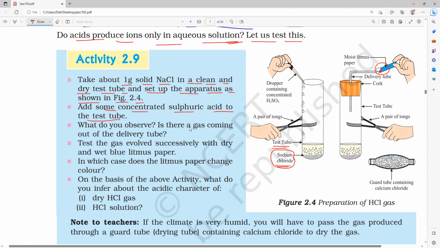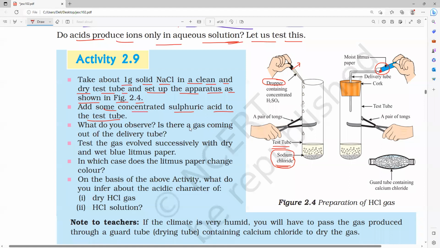It is very, very dangerous. That is why they are not adding it directly, since it is concentrated. What do we have to use, everybody? A dropper. A dropper containing concentrated sulfuric acid. Sir, why, sir? What is the reason we are using this?